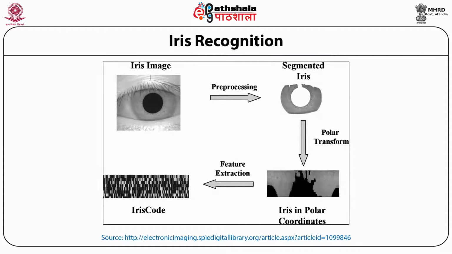This diagram is showing you the process of iris recognition. In this process, in the first step, the iris image is acquired from the biometric device, and then in the pre-processing stage, the unique pattern of the iris is extracted or segmented. Then the unique pattern of the iris code is extracted from this iris part, and which is used for the comparison, and after comparison a matching score is given.